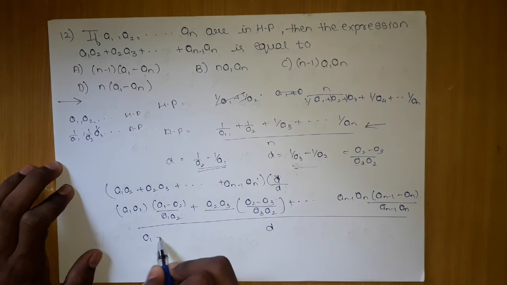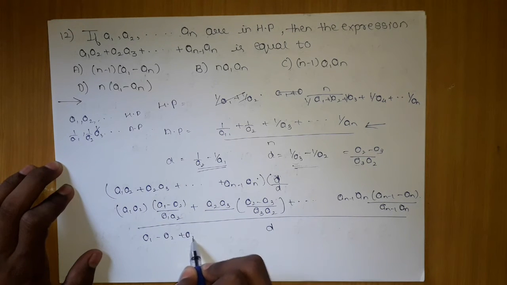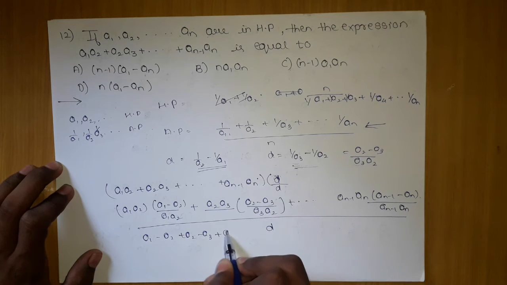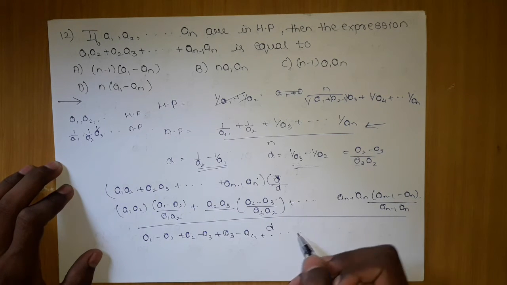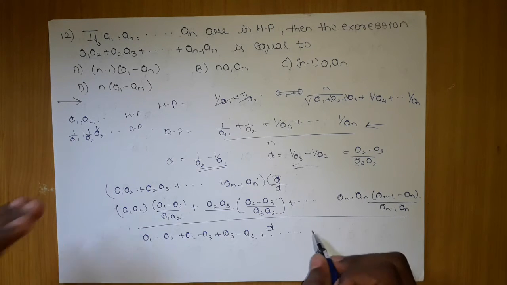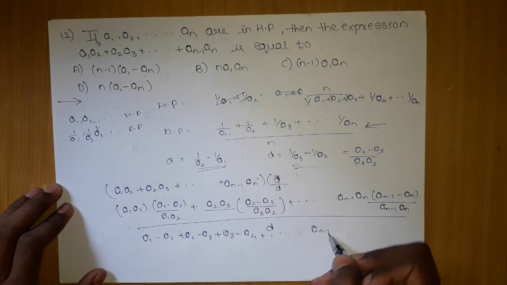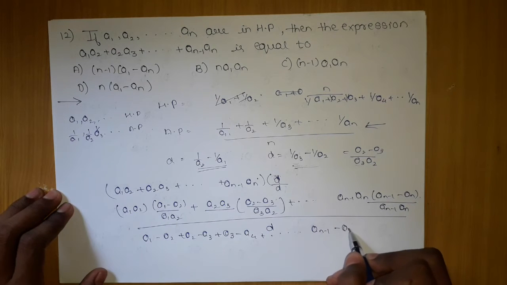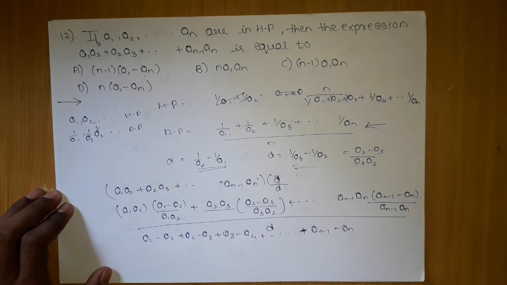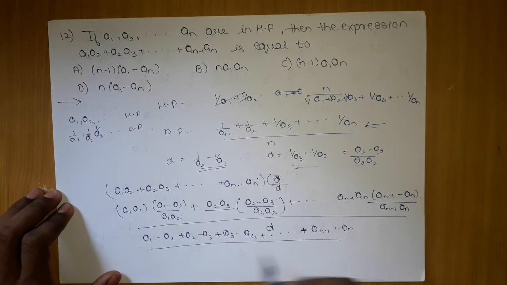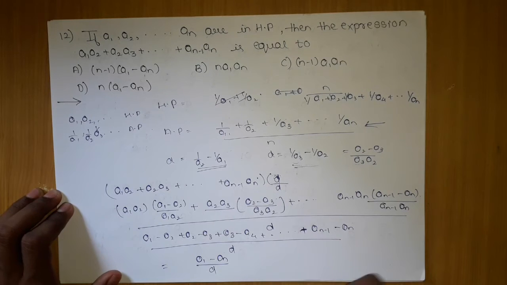We get a1 minus a2 plus a2 minus a3, plus a3 minus a4, and so on till the last term an minus 1 minus an. At some point they cancel out, and I will be left with 1 by D. If you observe, all the terms cancel except a1 minus an, and D is left in the denominator.